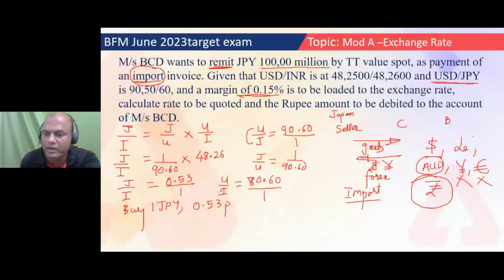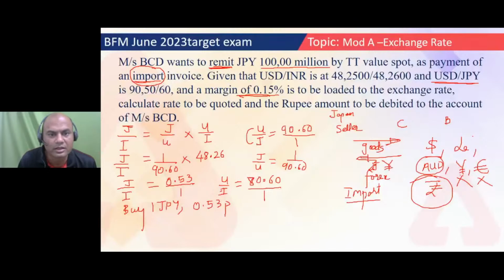Now, the point over here is you're getting 0.53, but to buy 1 JPY, I'm giving only 53 paise. So which currency is weaker? Is JPY weaker or INR weaker? Who can tell me this? To buy 1 JPY, I'm giving 0.53 or 53 paise. So who is weaker? JPY is weaker, right?